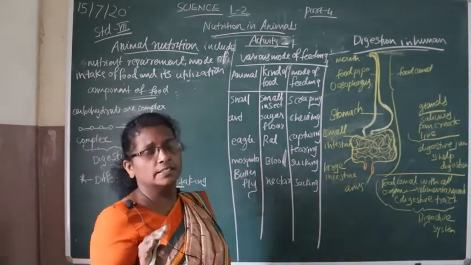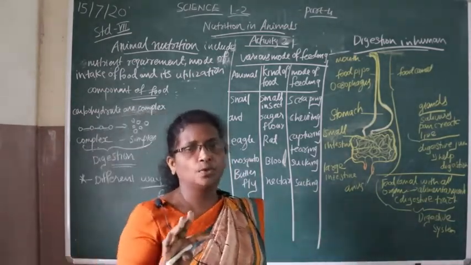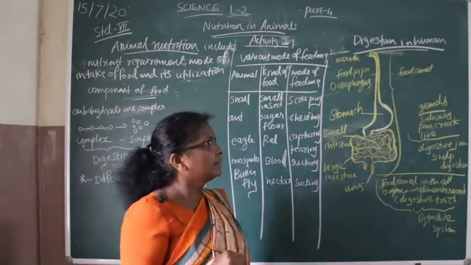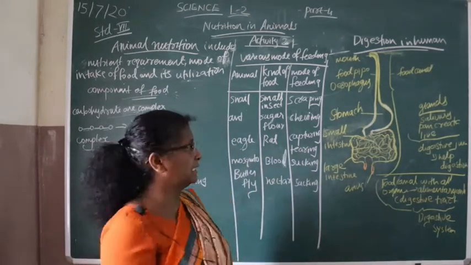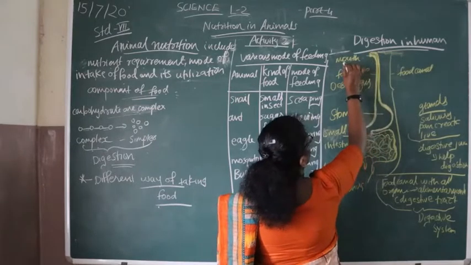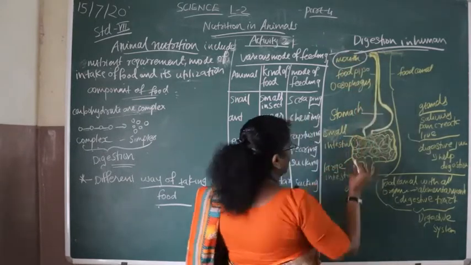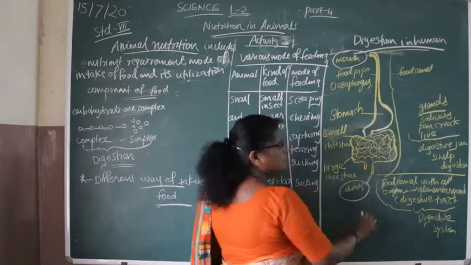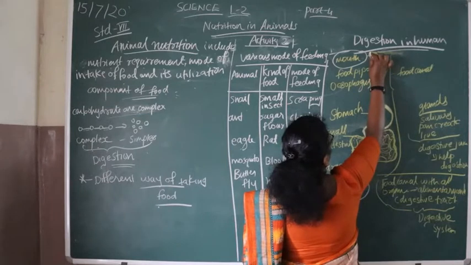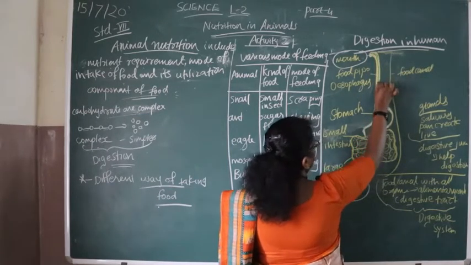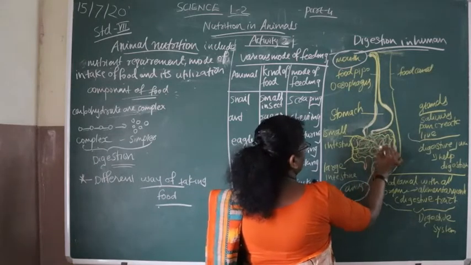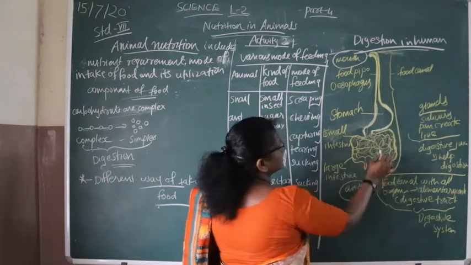First we will discuss some organs related to digestion, starting with the food canal. In this diagram you can see the food canal starts from the mouth and ends in the anus. It is a continuous canal: from here to here, then the small intestine, then the large intestine, then the anus.